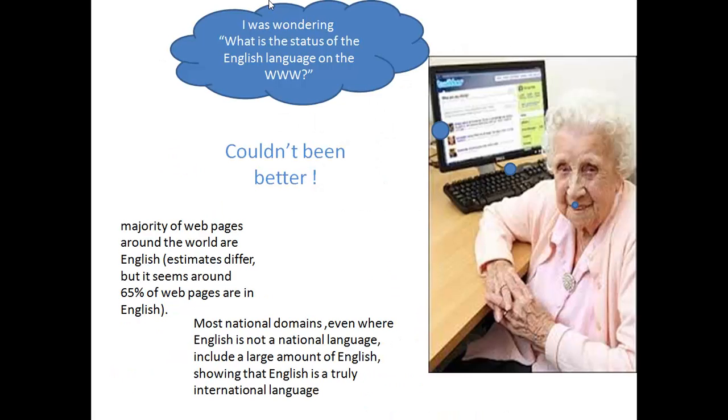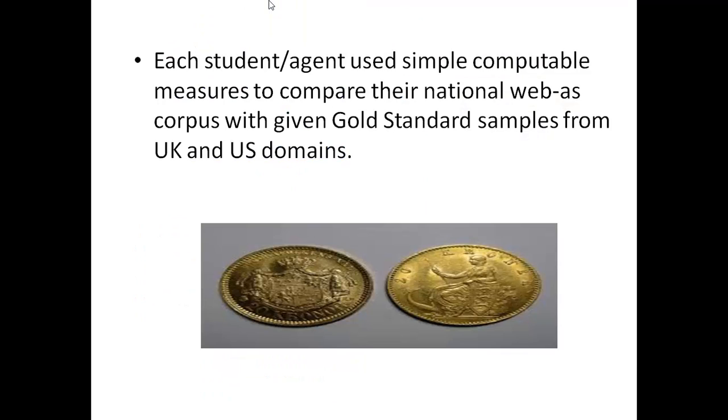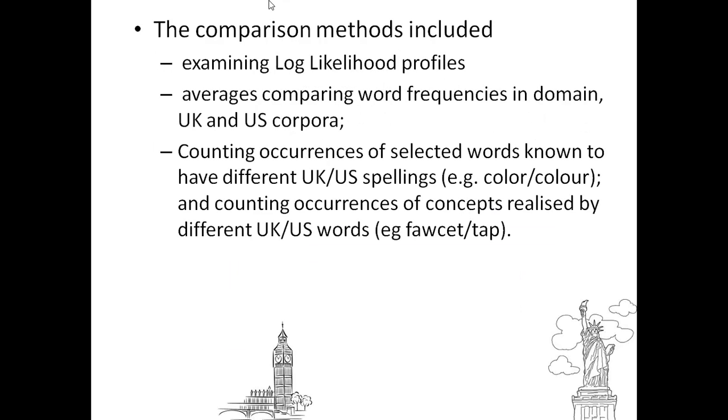If you're wondering what is the status of the English language in the World Wide Web, I would like to reassure you that the status has never been better. The majority of web pages around the world are in English, and most national domains, even when English is not a national language, include a large amount of English, showing that English is a truly international language. Each student agent used simple computation measures to compare the national web as corpus with the given gold standard sample from UK and US domains.